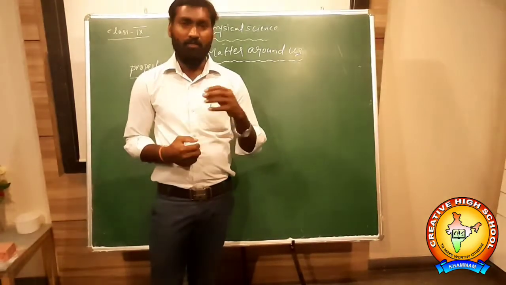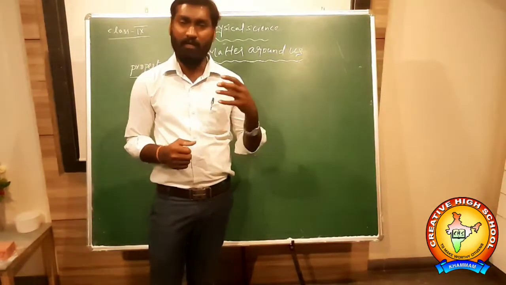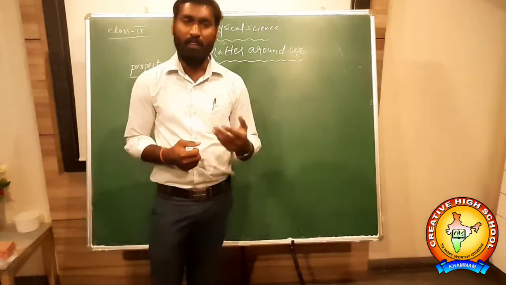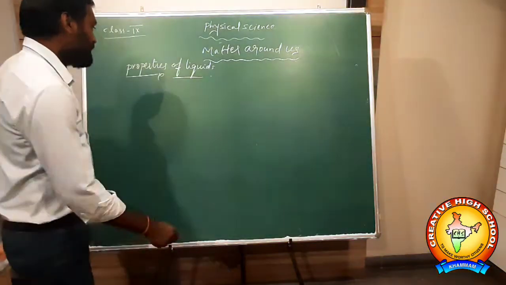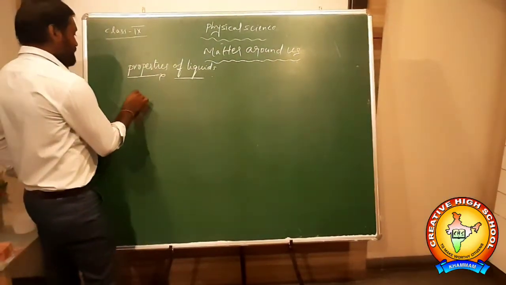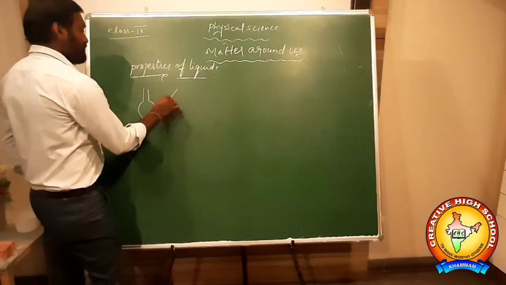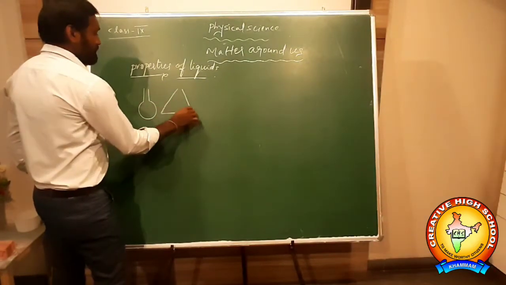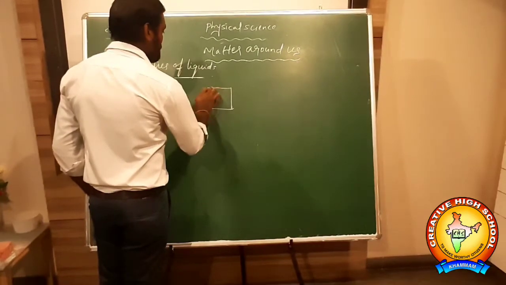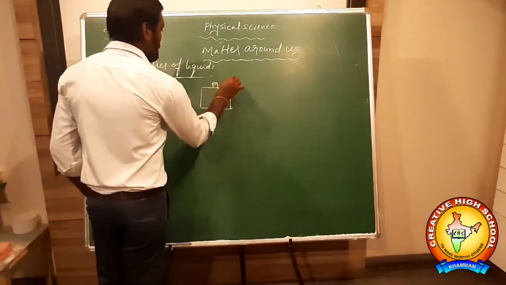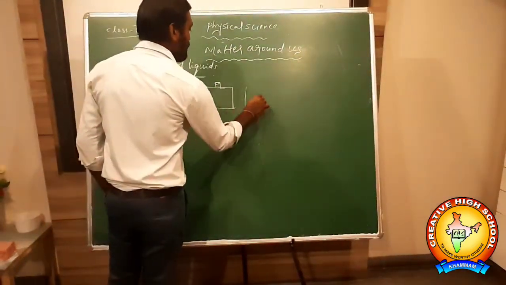For example, we can take some liquid, 1 liter or 100 ml of water or milk, and collect different types of jars. For example, this is jar 1, this is one more jar, and this is one more jar. We collect different types of jars. Okay, so now we can pour.